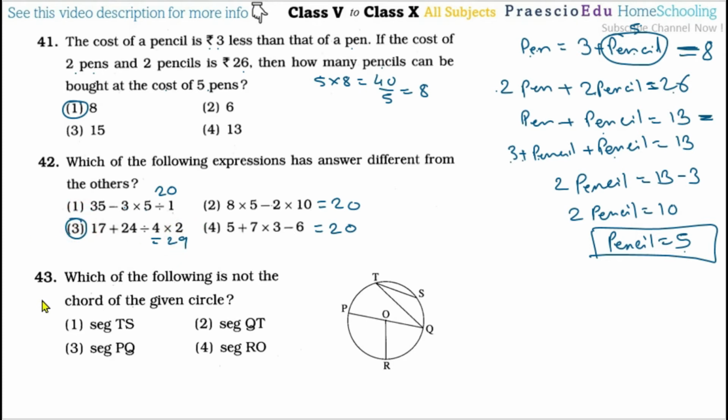Question number 43. Which of the following is not the chord of the given circle? So in this one, TS is a chord, TQ is a chord, and PQ also a chord, because this is a diameter and diameter also is a chord, but that is the longest chord, okay. But OR is not a chord, because a chord has both the points on the circle, but this is at the center and this is the radius, and radius is not a chord, so OR. Now OR or RO, so option number 4 is the correct one for this.